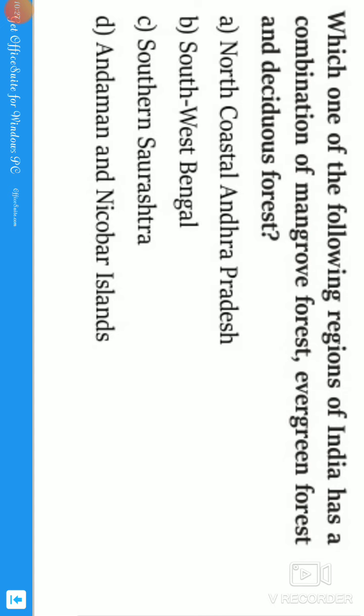So we can take the four options, guys. And evergreen forest will not be present in southwest Bengal, guys. It is also not present on the north coast of Andhra Pradesh. Evergreen forests are present in the Andaman and Nicobar islands, and in southern Saurashtra these are not present. Moreover, we need to find the deciduous forest also. So the three types, that is mangroves, evergreen, and deciduous, are present in the Andaman and Nicobar islands, guys. So the correct answer is option D. Exactly. So let us move to the next question.